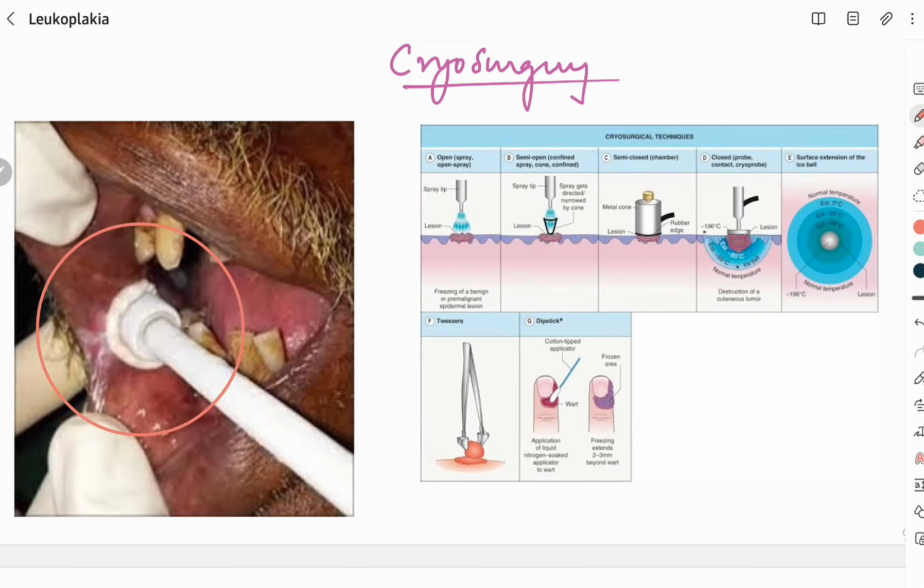The next advanced modality in the treatment of leukoplakia from the surgical point is cryosurgery, where we use liquid nitrogen that creates extreme low temperature, resulting in ischemia and dehydration of the tissue and tumor ablation or excision of the leukoplakic lesion.